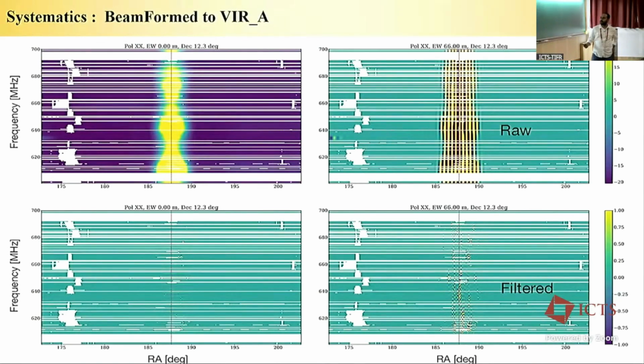So first, I'm showing the bad one. You first beamform to Virgo A. The top panel is 0 cylinder separation. This is the 3 cylinder separation. You see that there's a signal before foreground filtering. But if you take this data, apply the foreground filter and grid it, you still see a residual, which is roughly of the order of 1 Jansky. This will not allow us to detect H1, right?